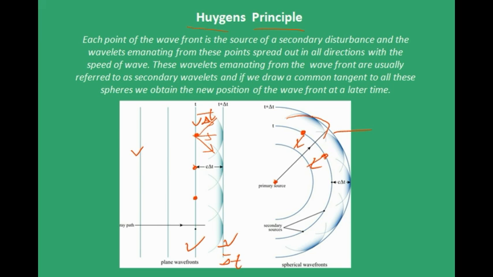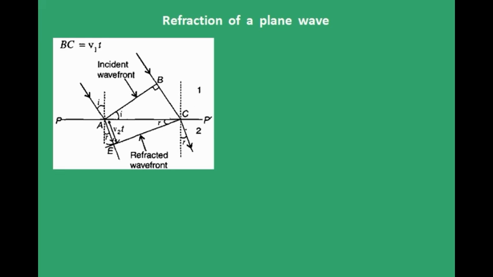Let's move forward. Let us see how a plane wave refracts using the Huygens principle. First of all, AB is the plane wave that is coming. First of all, this ray A gets refracted in this way before B falls on this plane. So when A was here, B was here, right? And then first A gets refracted because A came to the point of contact first.